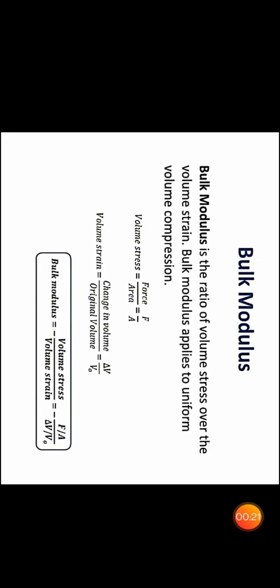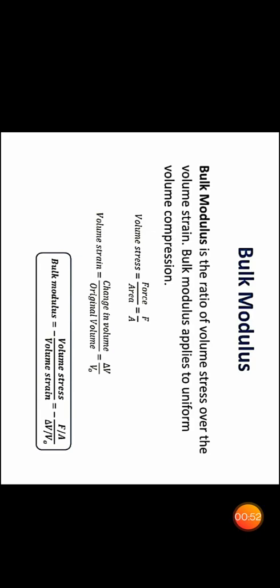Therefore, the formula we can derive here: volume stress is equal to the force applied, F, upon the area where the force is applied, that is F upon A. Now the volume strain is the change in volume upon the original volume. Therefore, it is equal to the change in volume, delta V, upon the original volume, denoted by V0.